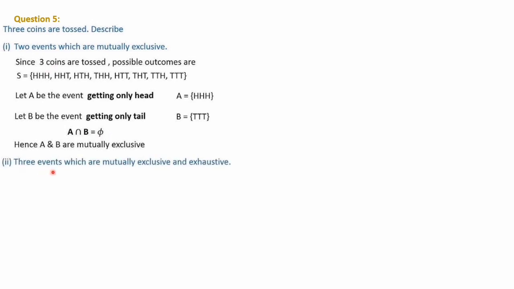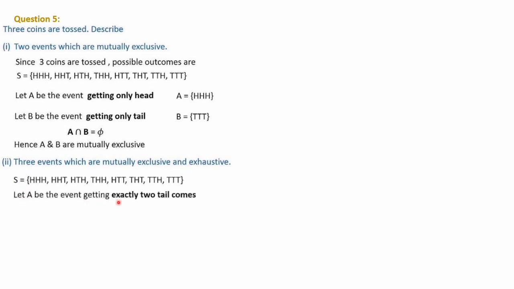Then the second one, 3 events which are mutually exclusive and exhaustive. Mutually exclusive means there should not be any common element among these 3, and exhaustive means when you take the union you should get the sample space. So the sample space we have written as before. Let A be the event getting exactly 2 tails, the first event we are assuming. Exactly 2 tails means HTT, THT, TTH; more than 2 and less than 2 are not allowed. So these are the elements.